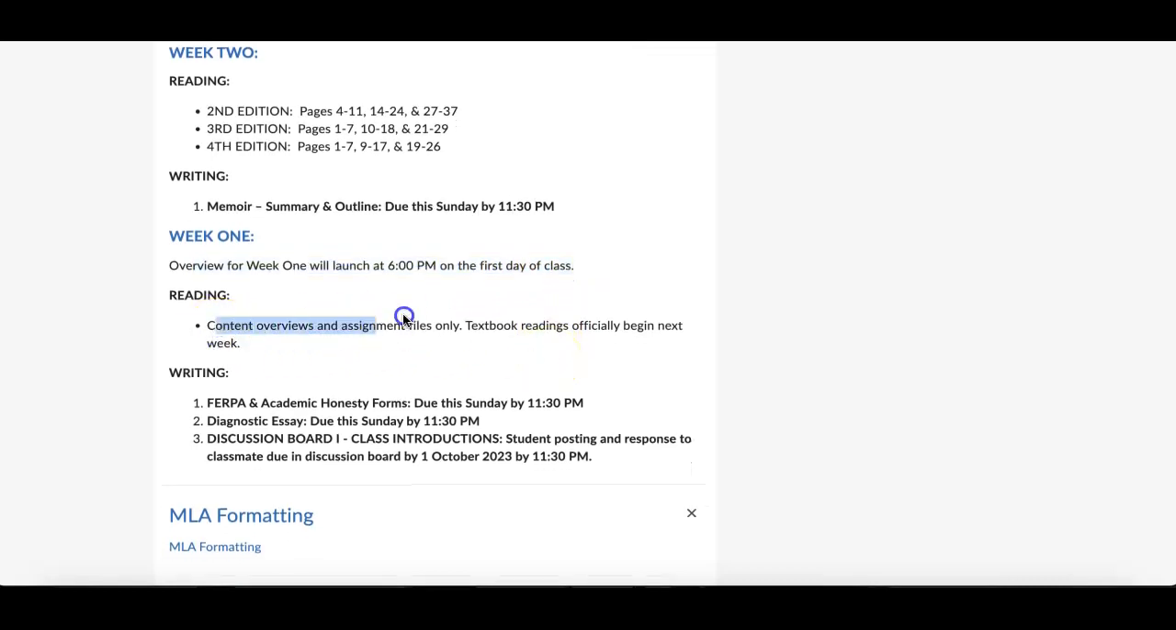Content overviews, the only reading you have for week 1 is what you're going over now, knowing the page and any of the assignment files. As I said before, FERPA and academic honesty forms, those are both due by this Sunday. The diagnostic essay, that's a short piece, intro, body, conclusion. Make sure it's MLA formatted, submit that by Sunday.